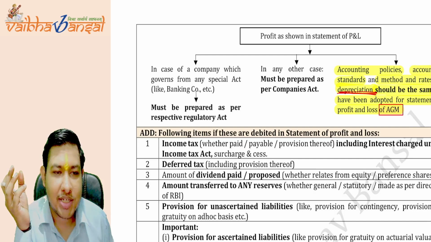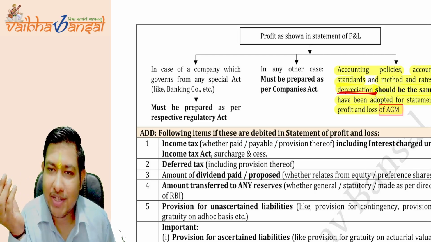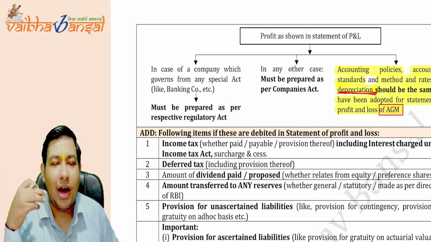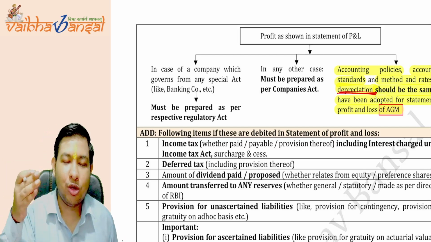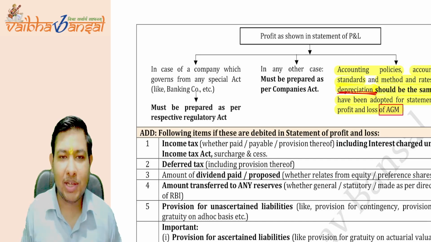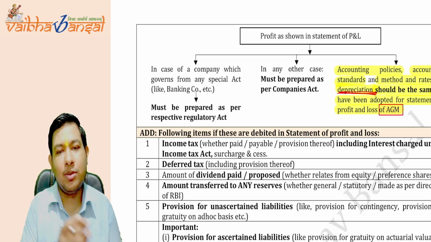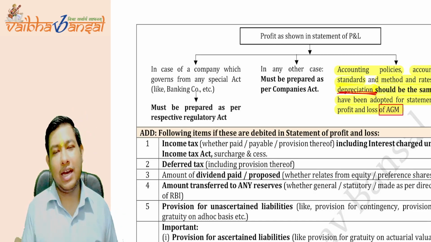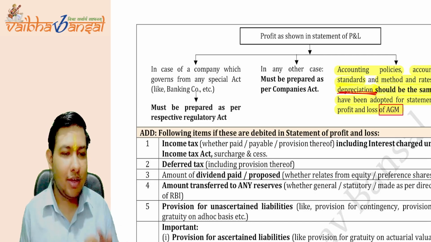Okay. Now, what are the types of financial statements? Every company is not registered under the Companies Act. Some companies are regulated by some other special acts, like banking companies, insurance companies, electricity companies. So for that, whatever their regulatory authority said, this is the pro forma to prepare a profit and loss account and balance sheet. Then the financial statements of these types of companies must be prepared under the respective regulatory act. But in any other cases, the financial statements must be prepared as per the Companies Act. Is this clear to you all?